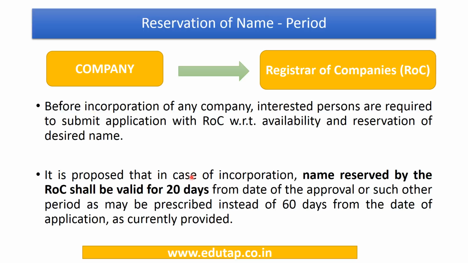Now under the new provisions, in case of incorporation, the name which has been reserved by the interested persons with the ROC shall only be valid for 20 days from the date of approval or such other period as may be prescribed. Earlier this was 60 days. So now the name is only going to be reserved and valid for 20 days and you have to incorporate a company thereafter. So this period has been reduced from 60 days to 20 days.